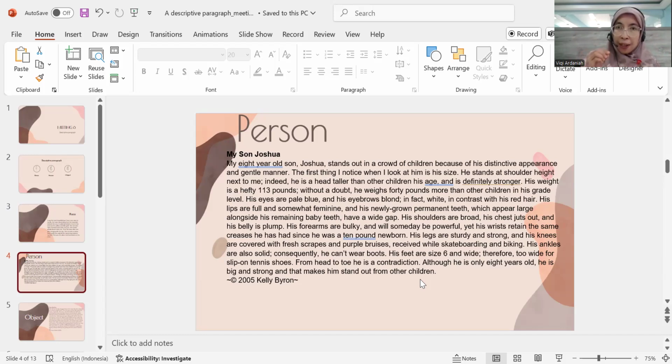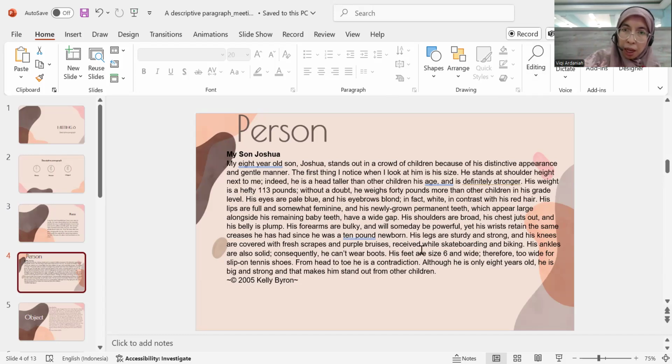So the point is that you have to give the details, how you see the person, so the readers can also see what you see. Therefore, the writer makes it very clear, from the top, from the eyes, up to the bottom.